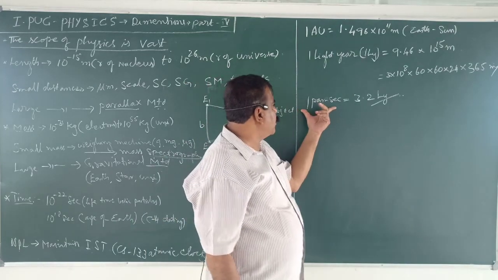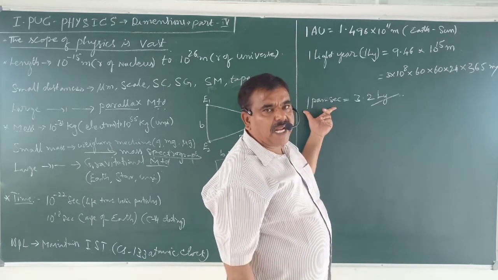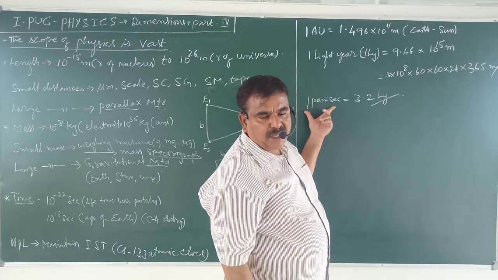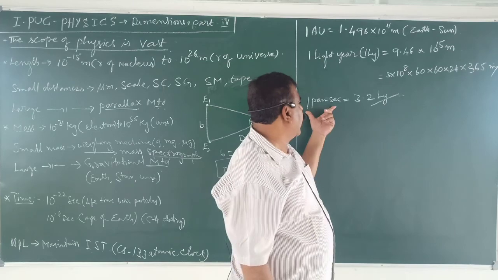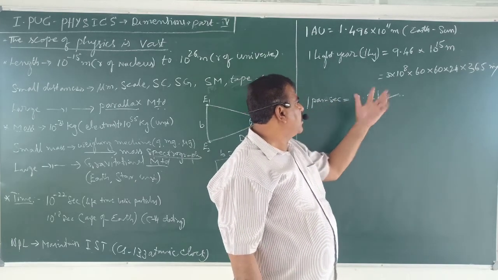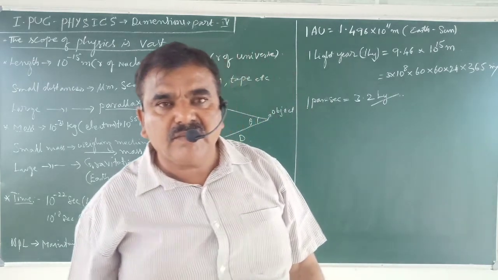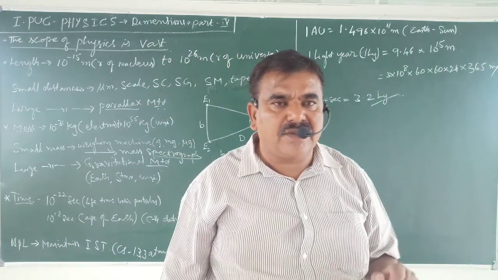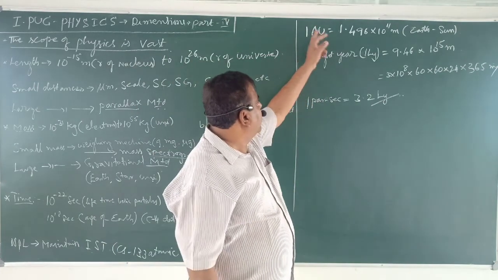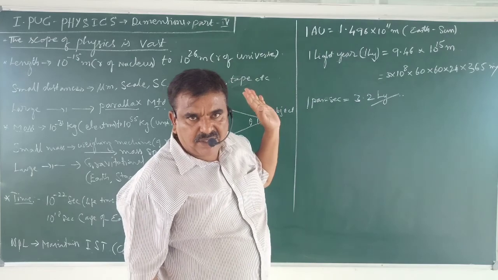The largest unit of length or distance is the parsec, the parallactic second. One parsec is defined as 3.2 light years. So these are all the different units of length.